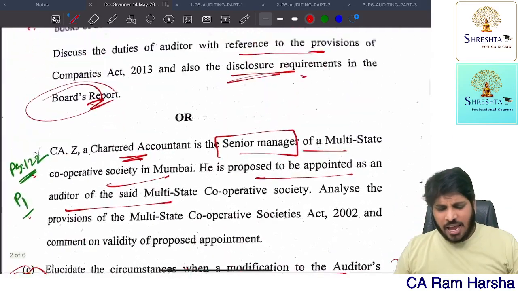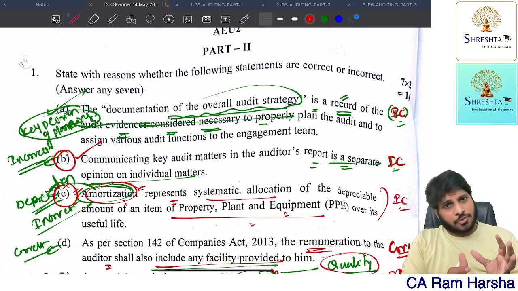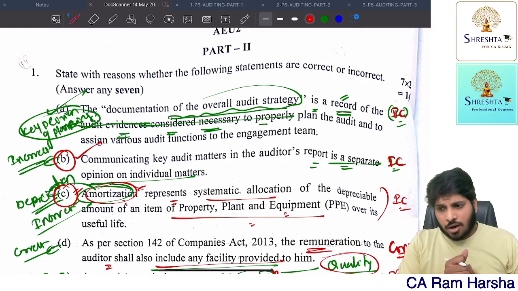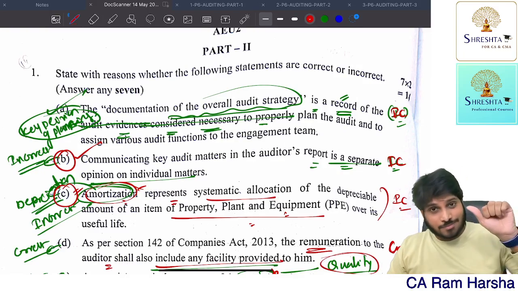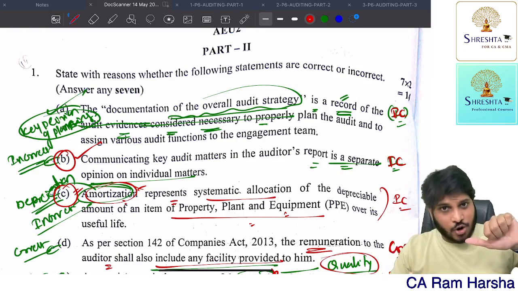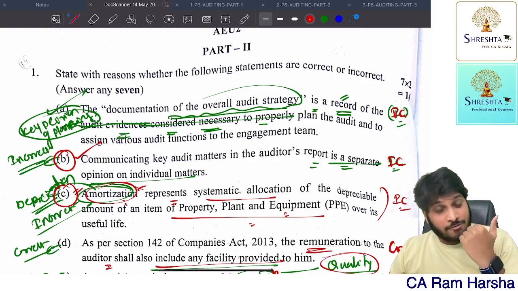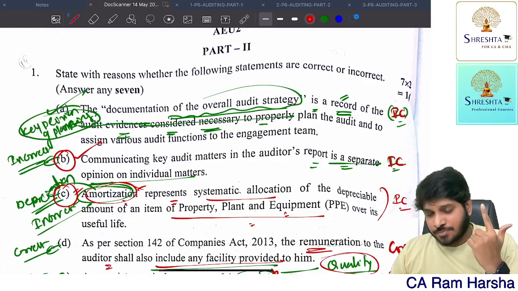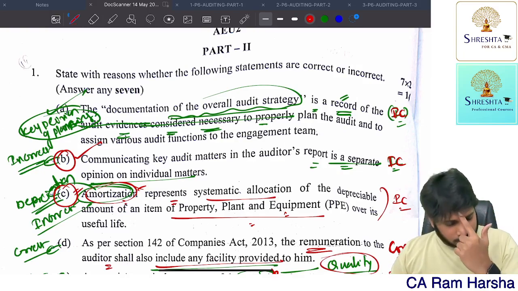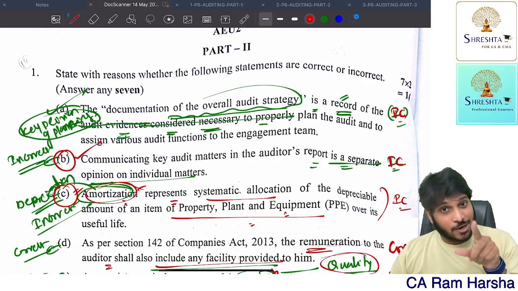And I felt this paper is obviously, yes, a little lengthy, because most of the questions were too descriptive. So almost every chapter is tested. Nature, objective and scope were not tested. Audit report, in my book order, was tested with many questions. 701 is tested, 570 is tested, 705 is tested. CARO is tested. I always tell you audit report is very important.